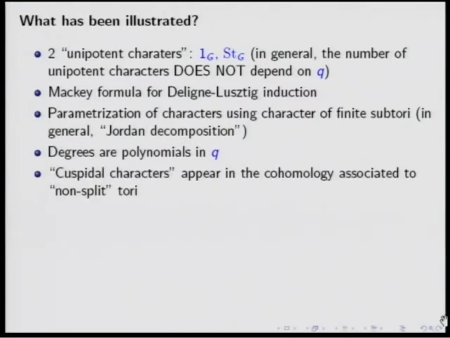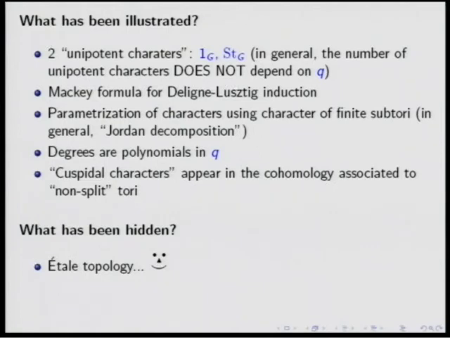It has also illustrated that the cuspidal characters appear in the cohomology associated to non-split tori. We have obtained the cuspidal characters. Cuspidal means that you cannot find them using an algebraic induction, not a geometric induction. But there are some things that have been hidden. Of course, the étale cohomology.